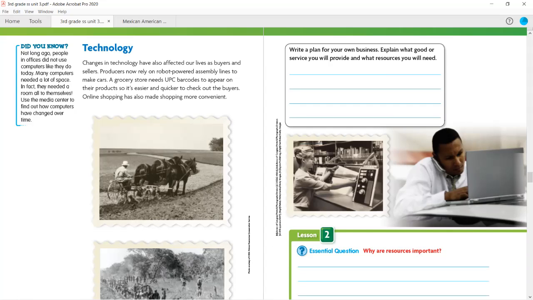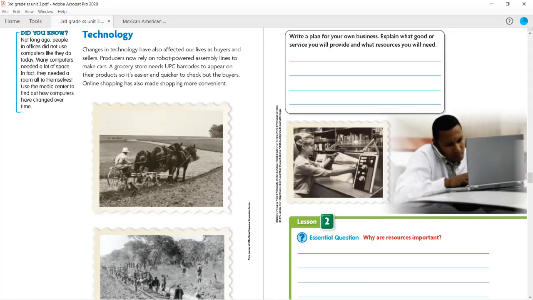Did you know, not long ago, people in offices did not use computers like they do today. Many computers needed a lot of space. In fact, they needed a room all to themselves. Use the Media Center to find out how computers have changed over time. So this is one of the online resources that are part of this curriculum. You can go ahead and check that out if you like, but it's not a requirement.